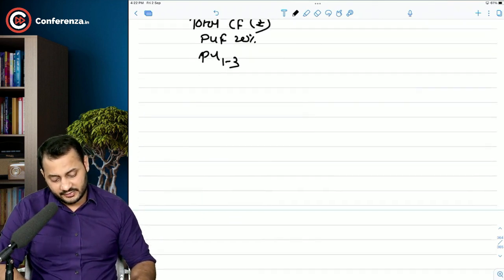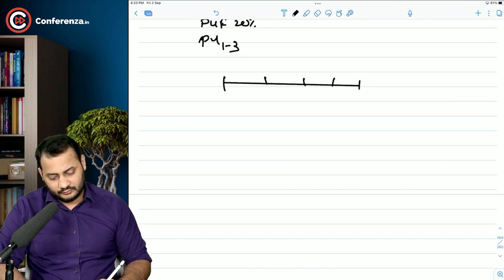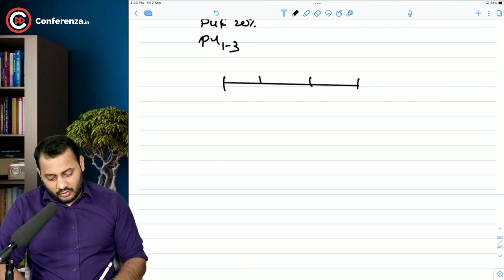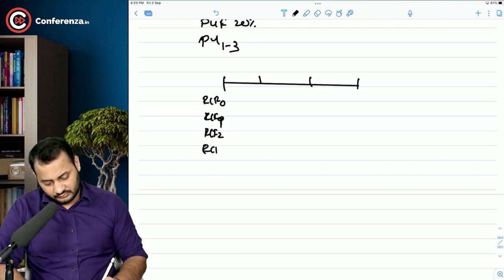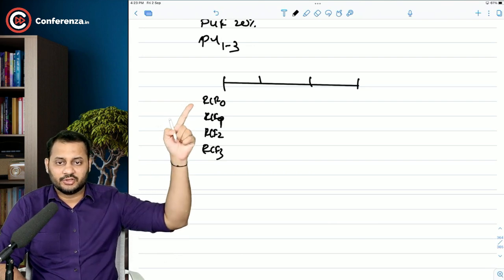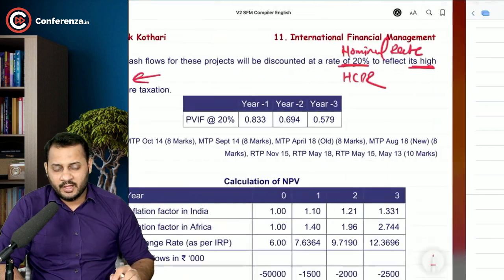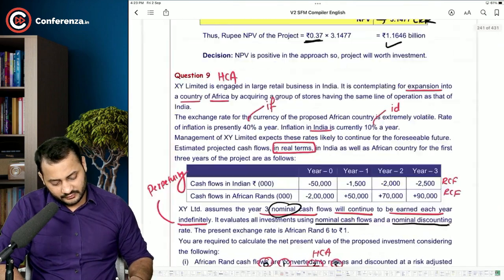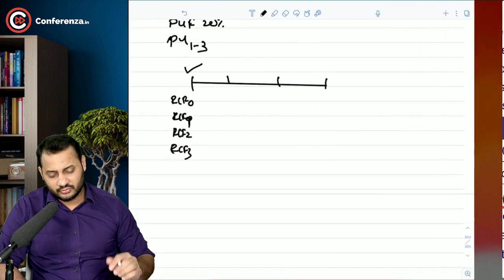Because, understand, all the real cash flows are given for the 0th time. Real cash flows for 0, 1 year, 2 year, 3 year, all of them are given at this stage. You have to bring them to their respective stages. I will show you. Let's take, for example, 50,000, 1,500 and 2,000, 2,500.